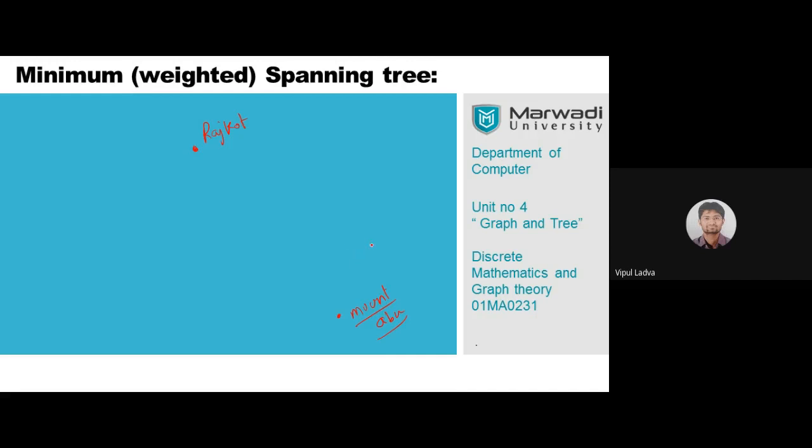After that, this particular concept is applicable to Google Maps. When we are searching for a route between two destinations, if I wish to travel from Rajkot to Mount Abu, and you take help from Google Maps on your Android phone, then surely Google Maps will give you 2 to 3 different routes which connect Rajkot to Mount Abu. Might be from here to here, and then here, one route. Might be you will have some other route like this, or might be one more route. Surely Google Maps is going to give you 2-3 different suggestions.